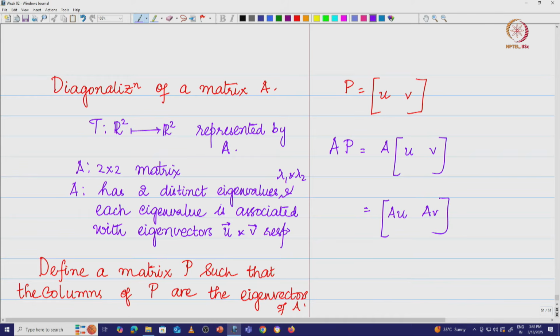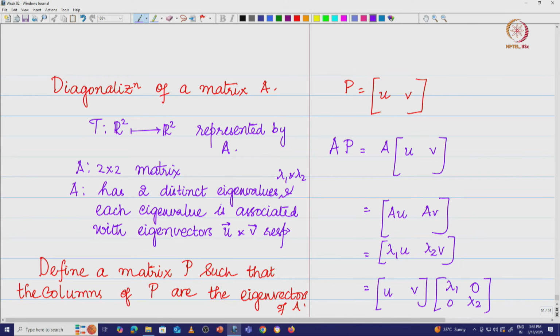But I know that since u and v are the eigenvectors of A associated with say lambda 1 and lambda 2 respectively, I can write this as lambda 1 u and lambda 2 v, again a 2 by 2 matrix, which essentially can be written as the u vector, the v vector, times lambda 1 0 0 lambda 2.